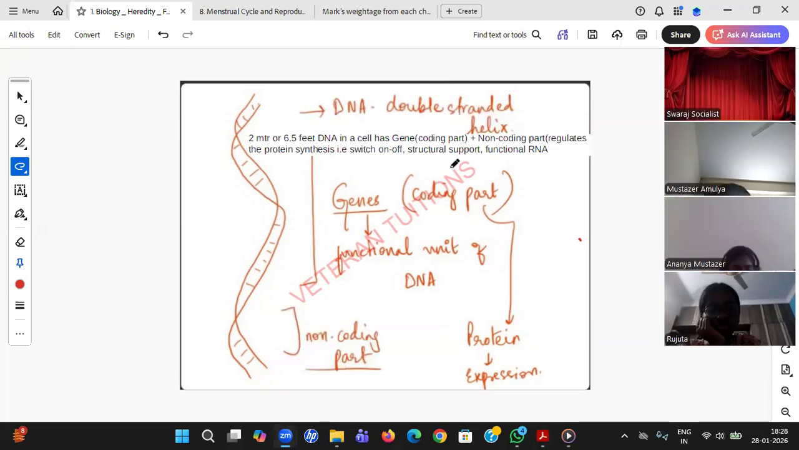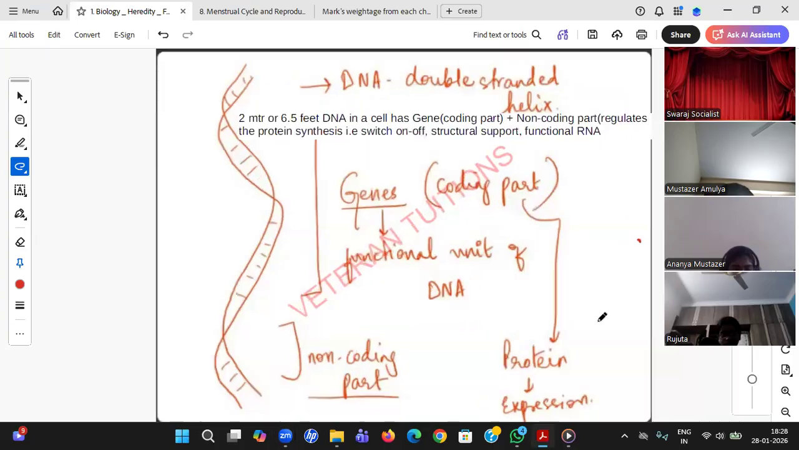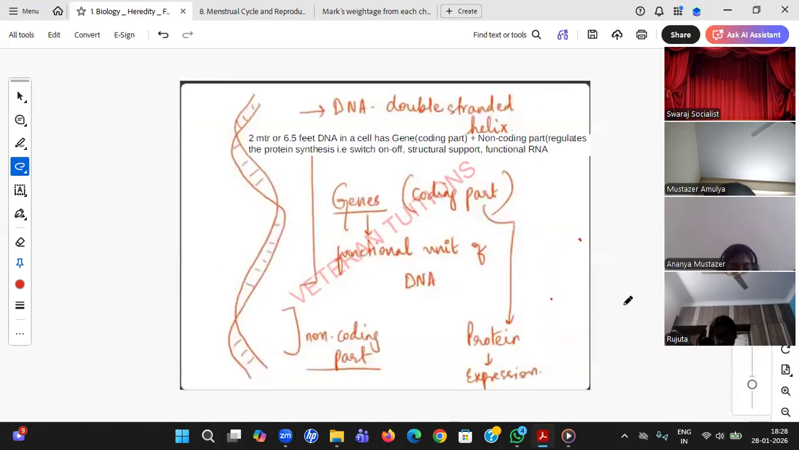So what does histone stand for? Histone is something like structural. The DNA is held by histone. Okay, so basically it is structural support. You may get it in the higher classes, student. Yeah, this one you need to write.